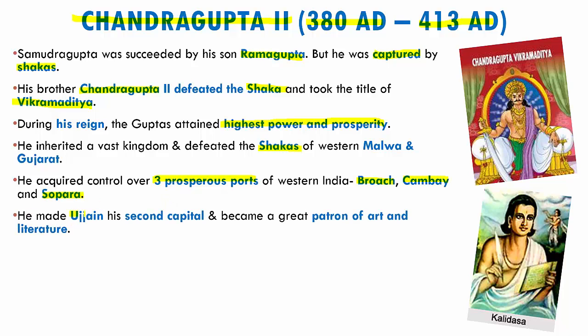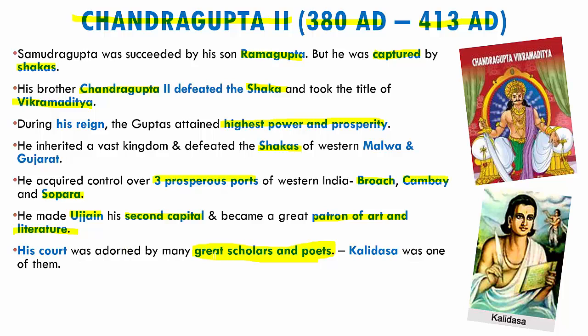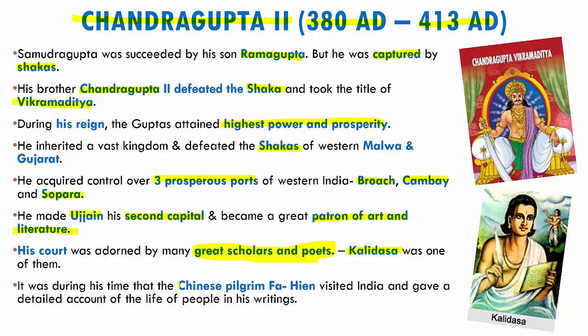He made Ujjain his second capital. So already Pataliputra was the first capital. He made Ujjain also a second capital. And he became a great patron of art and literature. During his time, art and literature really flourished and grew. His court was adorned by many great scholars and poets, of which the most significant was Kalidasa. And during his time, the Chinese pilgrim Fahien also visited India, and in Fahien's report, it gives a detailed account of the life of people during the Gupta period.